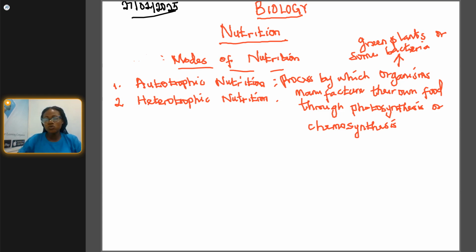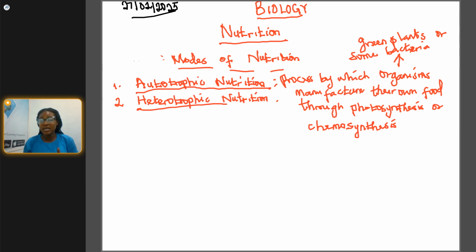So the first is autotrophic nutrition. They are the ones that can manufacture their own food by themselves, through photosynthesis or chemosynthesis. Number 2 is heterotrophic nutrition. They cannot manufacture their own food by themselves. They are organisms that depend on other organisms for food.